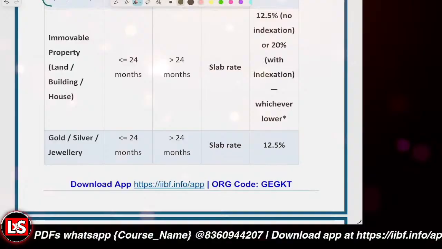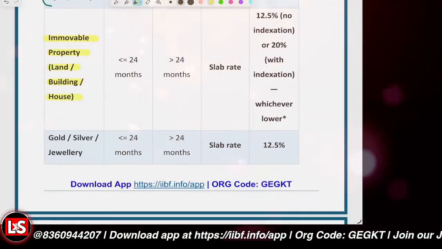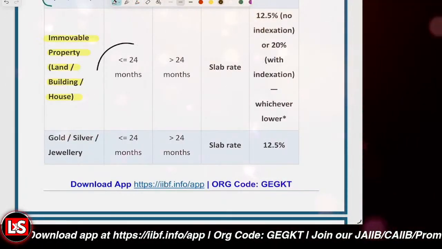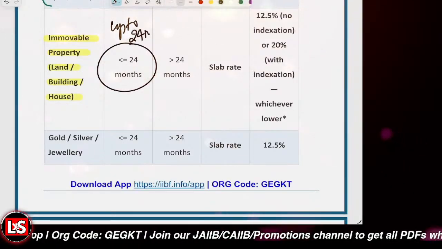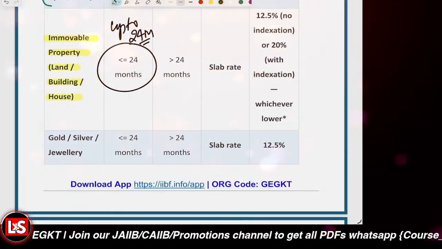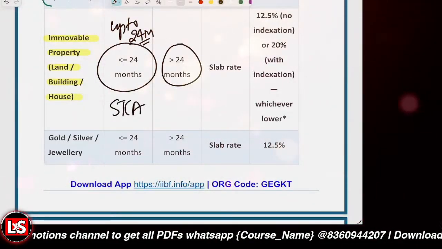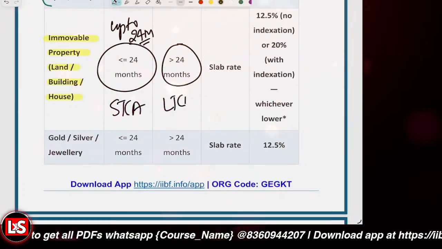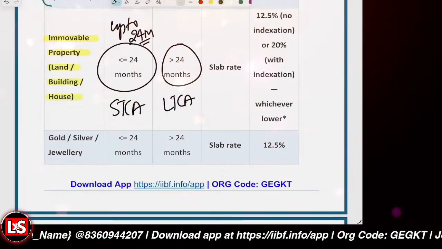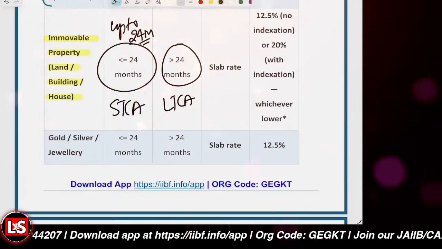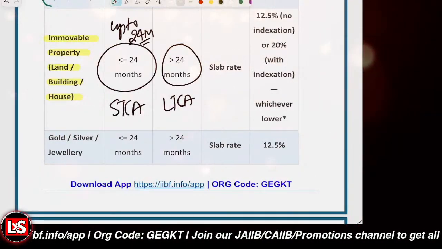And if we're talking about immovable property, land, building, house, etc., the holding period is not 12 months, it's 24 months. If it is up to 24 months, it is a short-term capital asset. And if it is greater than 24 months, then it is a long-term capital asset. And what would be the STCG? It is slab rate, right?